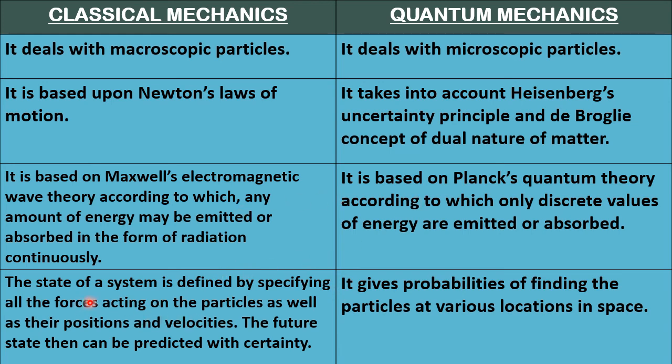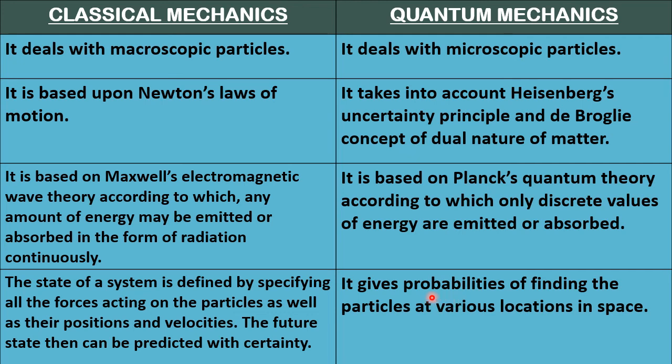Now, in classical mechanics the state of a system is defined by specifying all the forces acting on the particles as well as their positions and velocities. The future state can then be predicted with certainty. That means here we can easily calculate or determine the speed and the momentum of that macroscopic body, because it is not moving like a wave. But here, because the particle is moving in the form of a wave, it is very difficult to find the electron at a particular location.